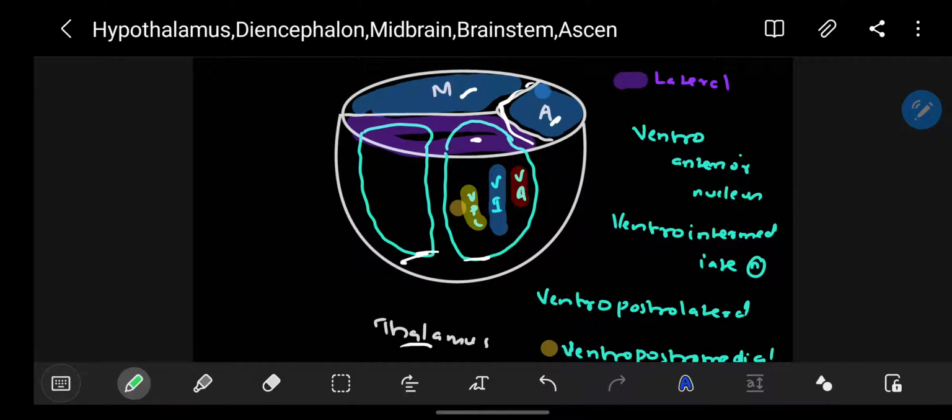This is the ventro-anterior nucleus because it is present anteriorly. This is the ventro-intermediate nucleus. Here two nuclei are present, one laterally and the other medially. So this we can say ventro-postero-laterally, whereas this one is ventro-postero-medially.